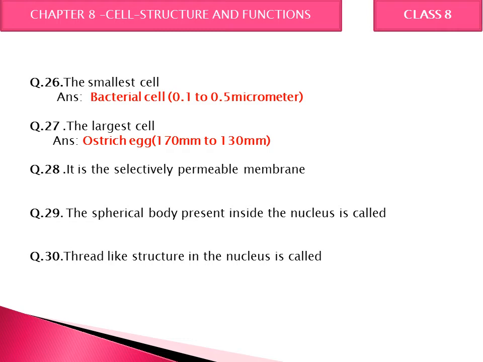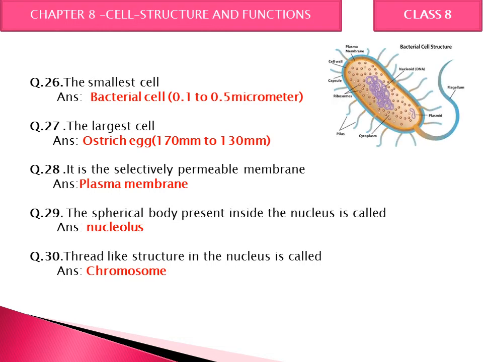Next, it is a selectively permeable membrane. Selectively permeable means it allows only certain particles to enter the cell. The correct answer is plasma membrane. Next, the spherical body present inside the nucleus. Inside the nucleus there is a small spherical body, and that is known as nucleolus. Next, the thread-like structure present inside the nucleus, and that is chromosomes. So, let's see the structure of a cell. This is the smallest bacterial cell.